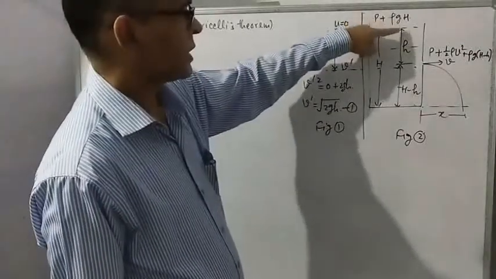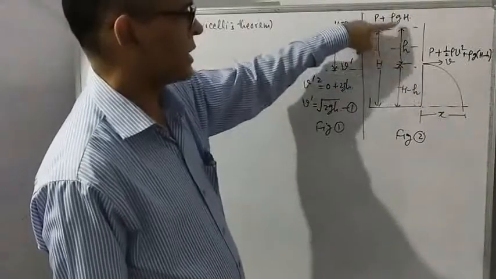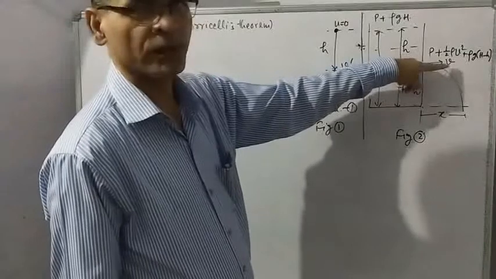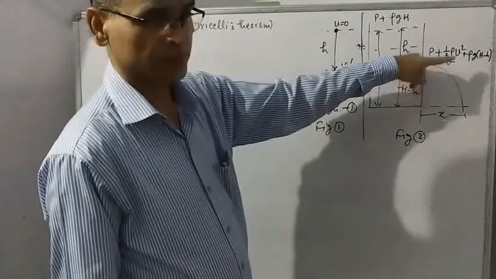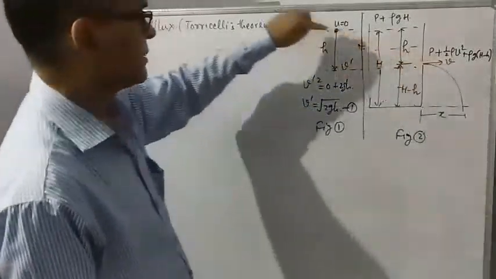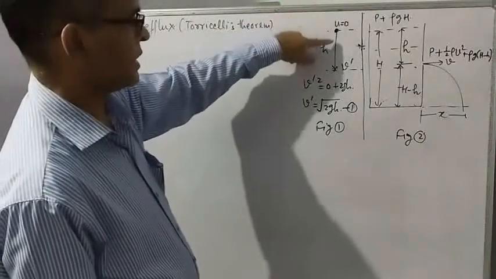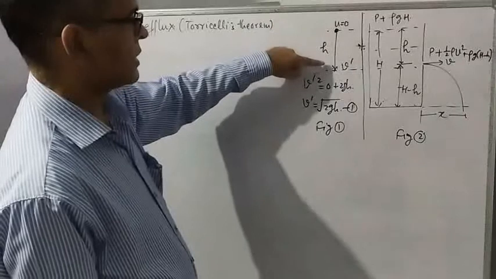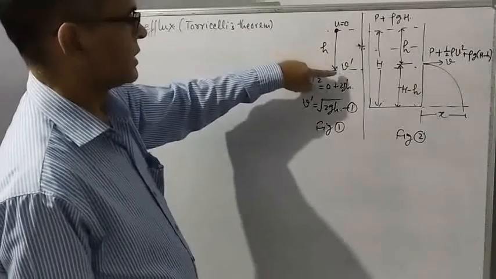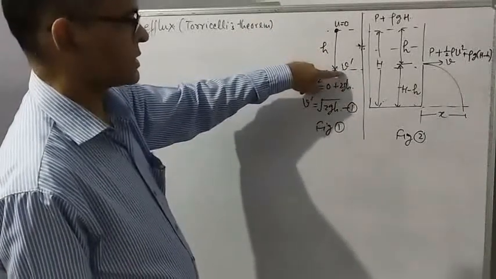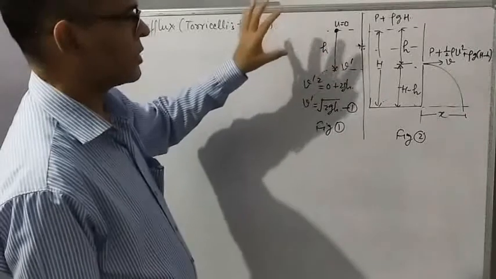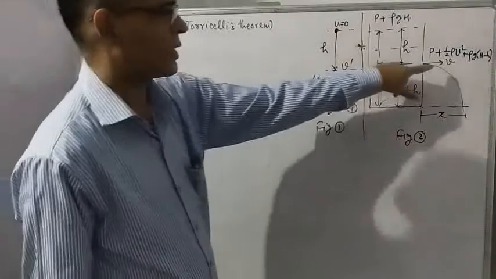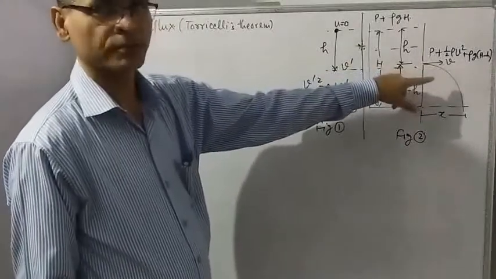Suppose depth of hole is small h and velocity of efflux is found to be v, and a particle is falling freely. After it has fallen depth h, the velocity acquired is v dash. Then according to Torricelli's theorem, v dash and v should be equal.